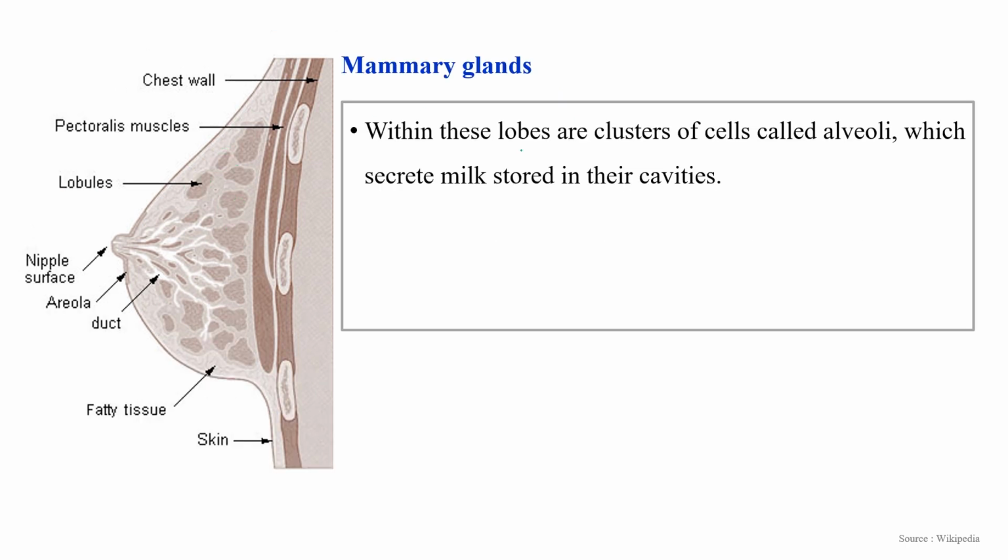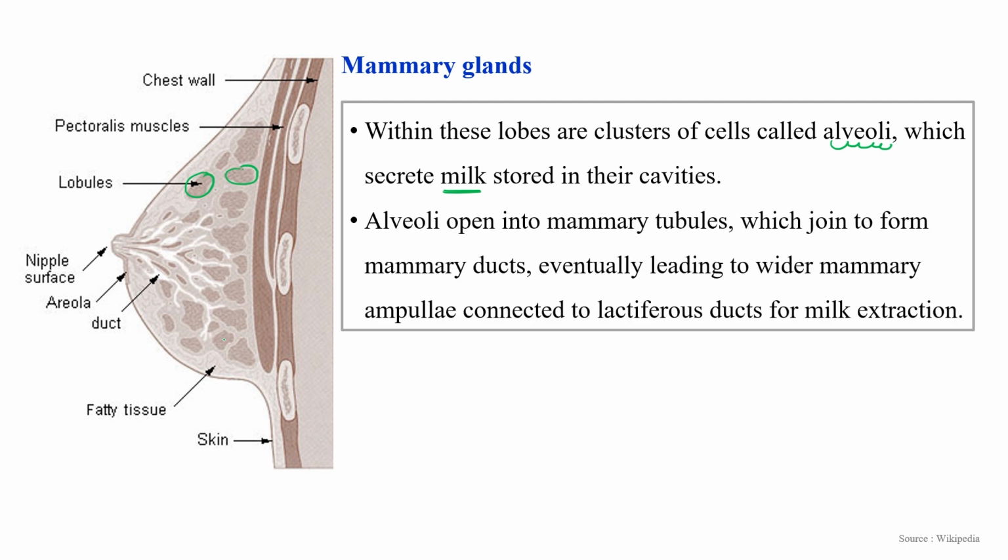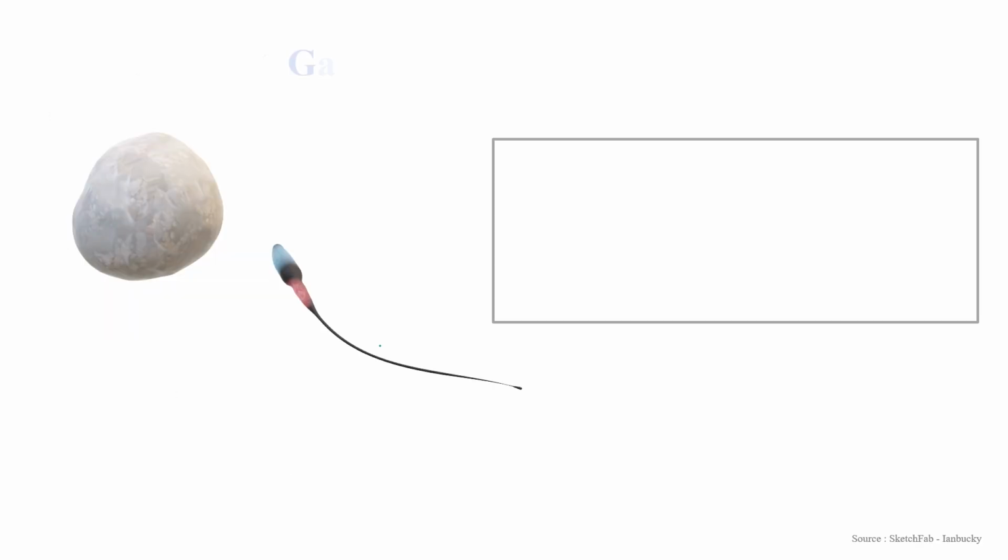Within these lobes, there are certain clusters of cells known as alveoli, which actually secrete milk and store milk in their cavities, and via the mammary duct, it eventually leads to the wider ampulla and connects with the lactiferous duct for milk excretion. Now, so this is all about the female reproductive parts.